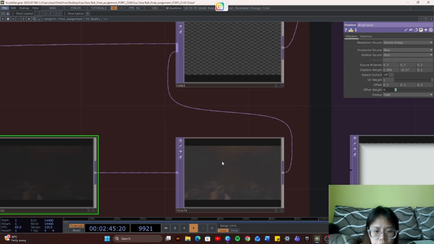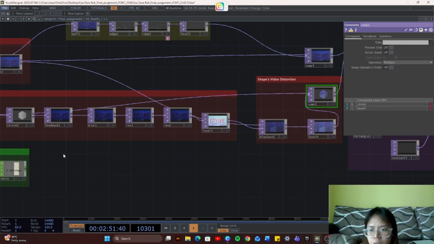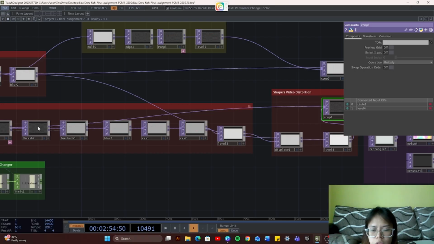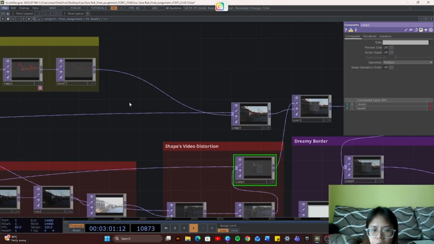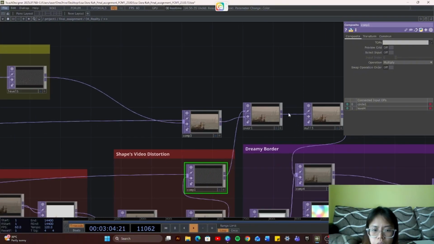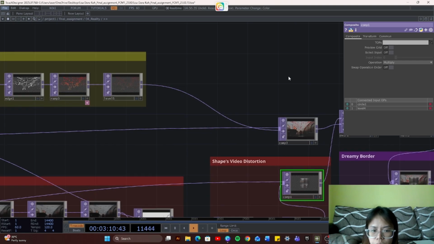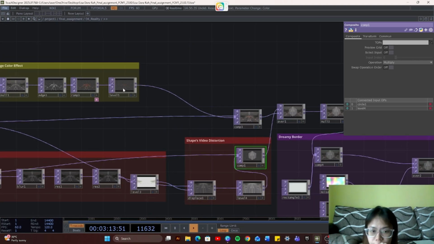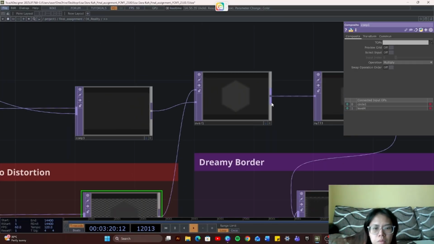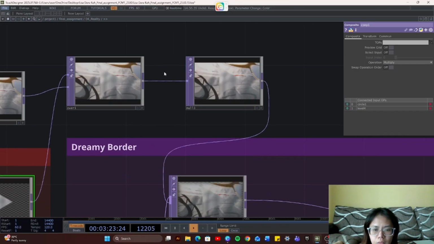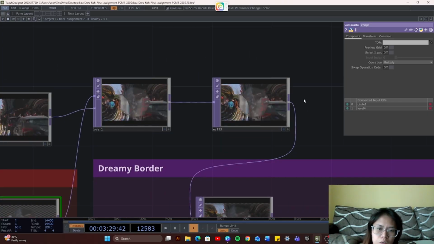And then I place another level, turn down the contrast a bit, and then I place it into a comp, connecting this shape and this video. From there, I place them into an over, but before the over, I place this blurry video with this ramp, with this edge color effect, into a comp, so I can achieve it like this. And then I place them into over like this. And this is the overall effect that I want for this scene.